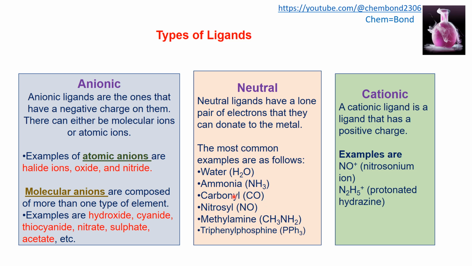In the case of a cationic ligand, it has a positive charge. Nitrosonium ion and protonated hydrazine are examples of cationic ligands.